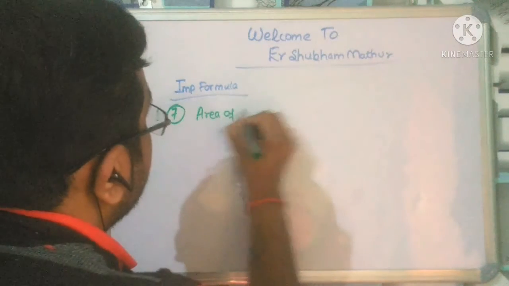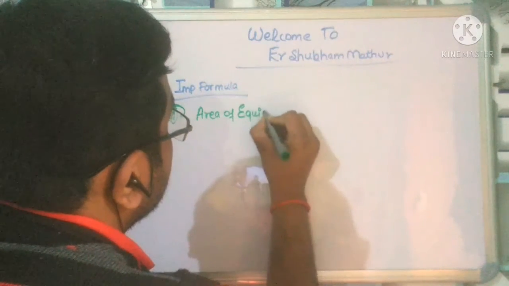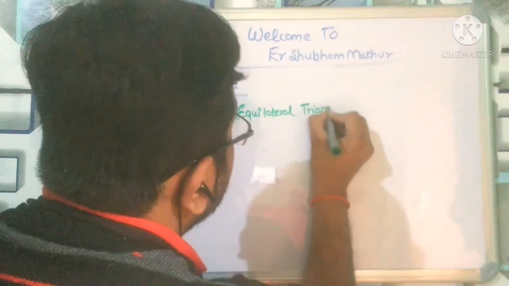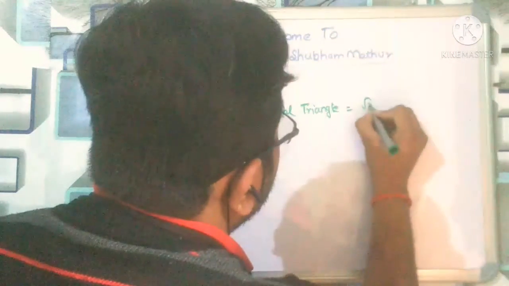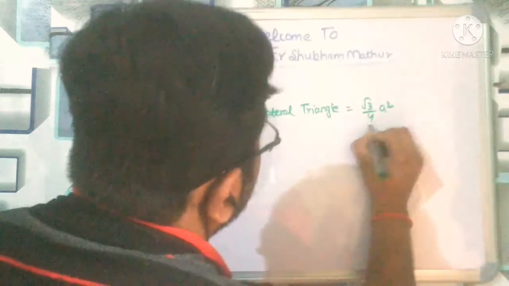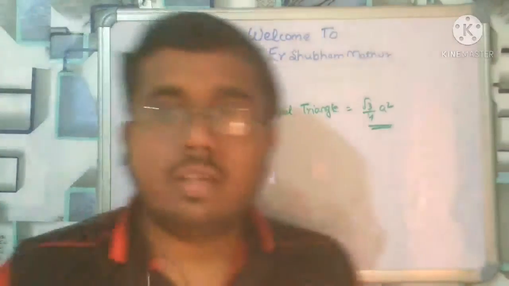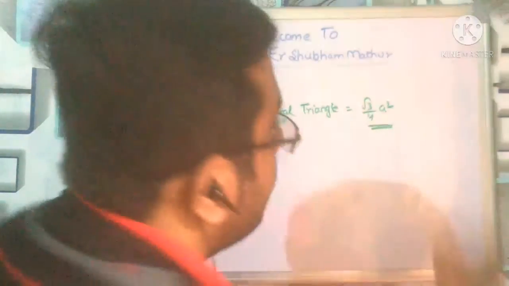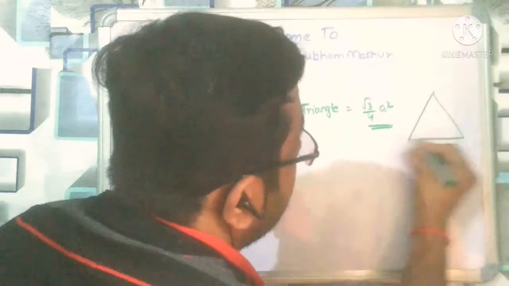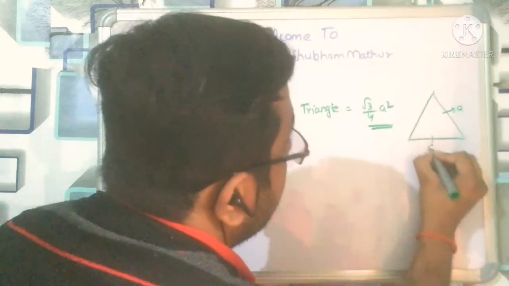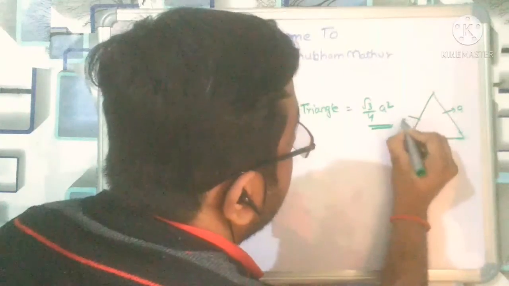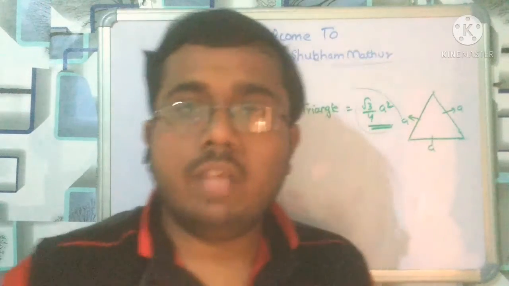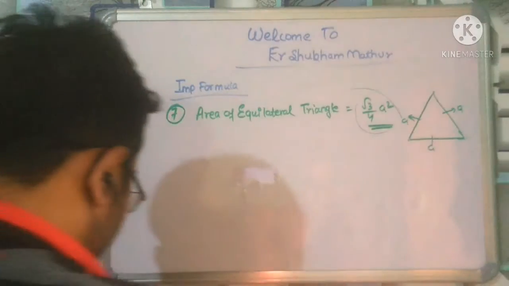Area of an equilateral triangle is nothing but root 3 by 4 a square, right? So you should remember that, root 3 by 4 a square, where in an equilateral triangle the side is equal to a. So this is the formula, root 3 upon 4 a square. Remember that.